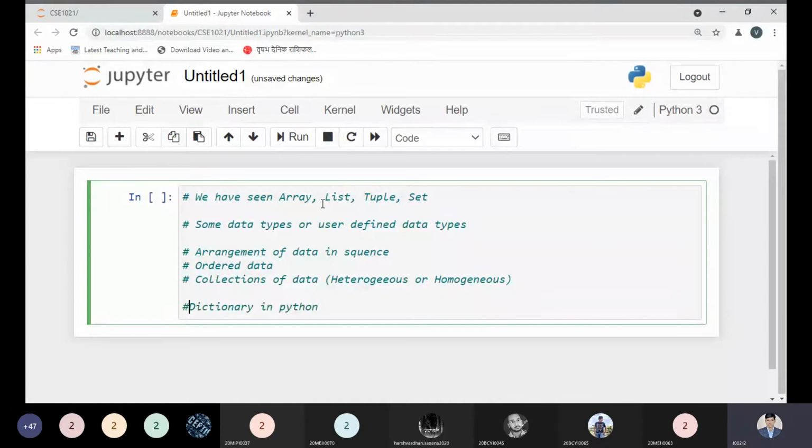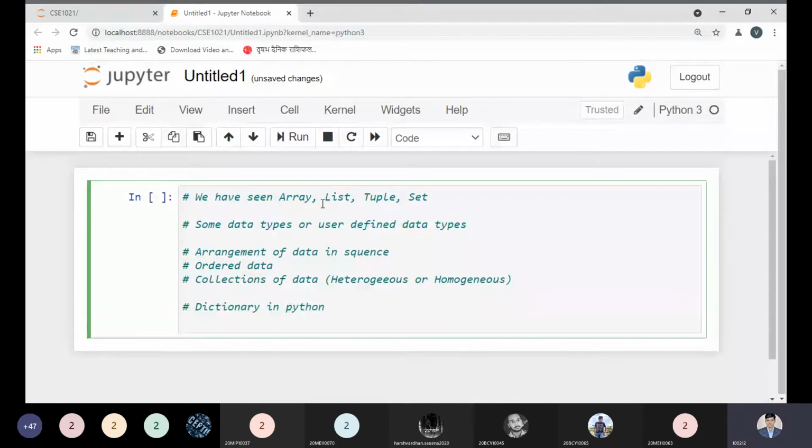Before understanding dictionary, let me give some more detail about the dictionary theoretically as well. I'm writing here each and everything rather than giving the notes in document or PDF format. I'm giving the entire detail over here, and I will share the PDF file. So what do you mean by dictionary? Just like array, list, tuple and set, this is also a kind of data type, a concept by which we can represent our data.